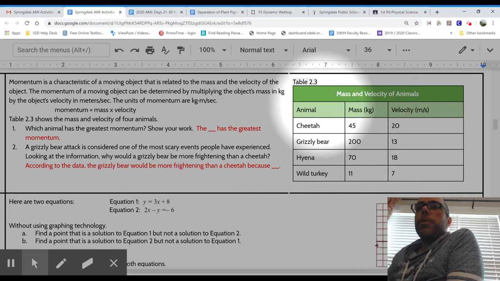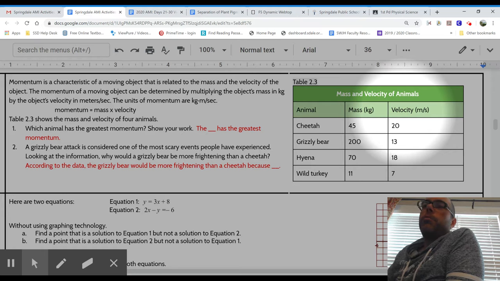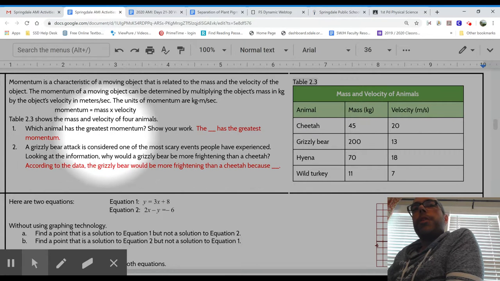So if we go over here to our table, remembering what they said, that momentum is mass times velocity, and look at our table here, what they've given us is they have not given us the momentum, how inconvenient. They've given us the mass in kilograms and the velocity in meters per second. So what they're expecting us to do is to multiply it ourselves and figure it out for each one. Notice over here it says which animal has the greatest momentum, so we're going to have to check all 4.